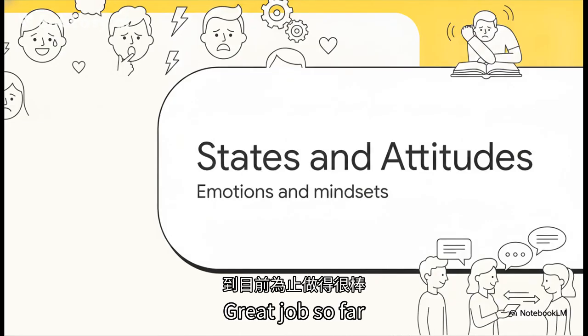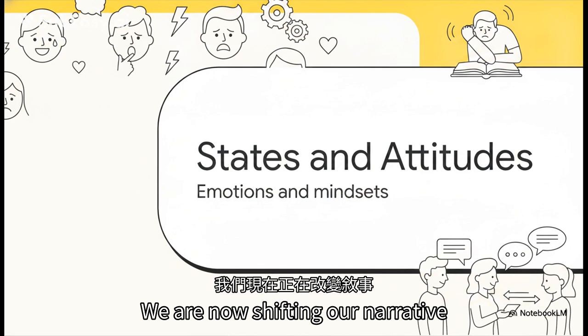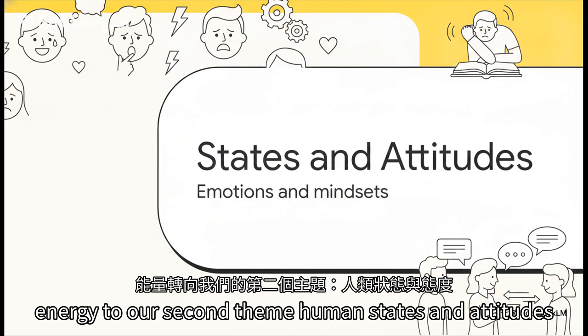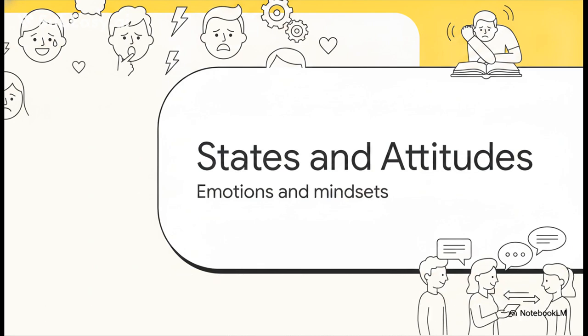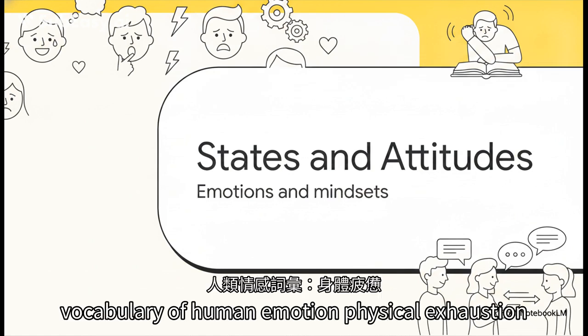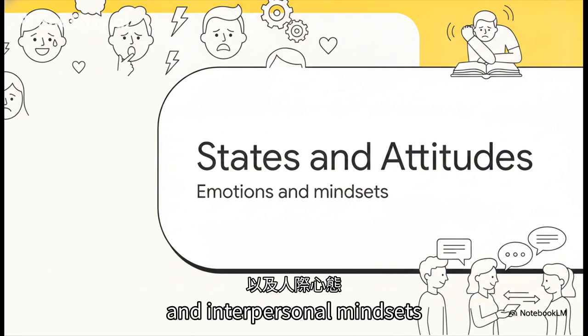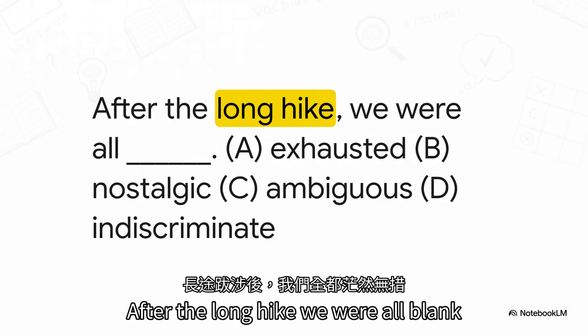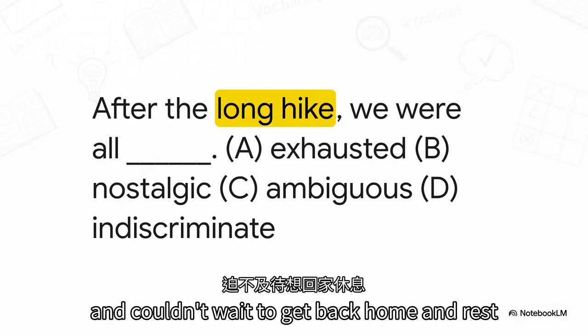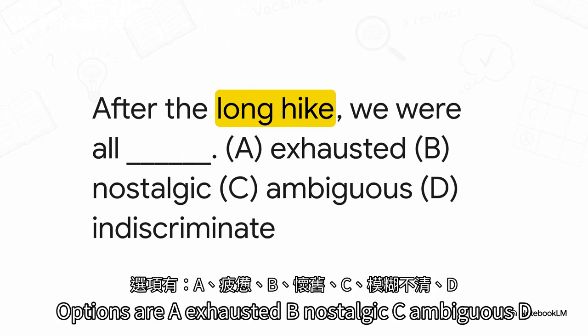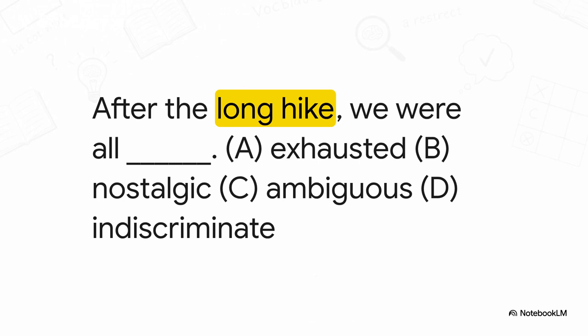Great job so far. We are now shifting our narrative energy to our second theme, human states and attitudes. We're going to explore the nuanced vocabulary of human emotion, physical exhaustion, and interpersonal mindsets. After the long hike, we were all blank and couldn't wait to get back home and rest. Options are A, exhausted, B, nostalgic, C, ambiguous, D, indiscriminate.